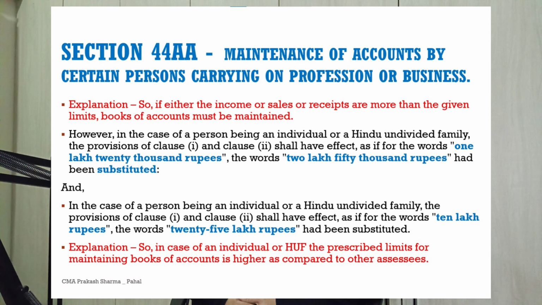However, in the case of a person being an individual or a Hindu undivided family, the provisions of clause 1 and clause 2 shall have effect as if for the words 1,20,000 rupees, the words 2,50,000 rupees had been substituted. Similarly, in the case of an individual or a Hindu undivided family, the provisions of clause 1 and 2 shall have effect as if for the words 10 lakh rupees, the words 25 lakh rupees had been substituted. So, in case of an individual or HUF, the prescribed limit for maintaining books of account is higher as compared to other assessees.